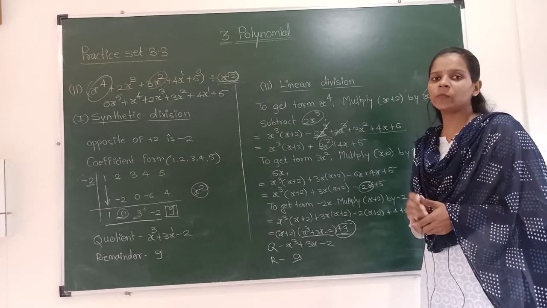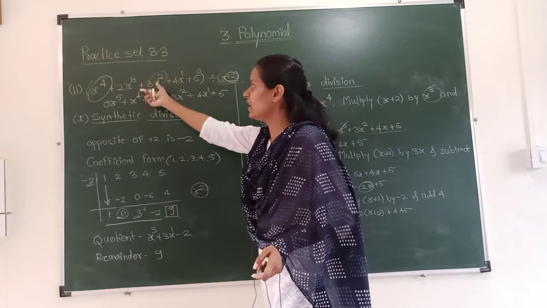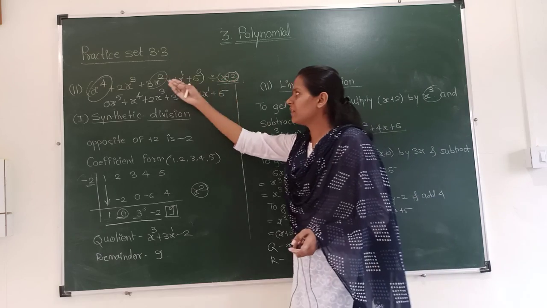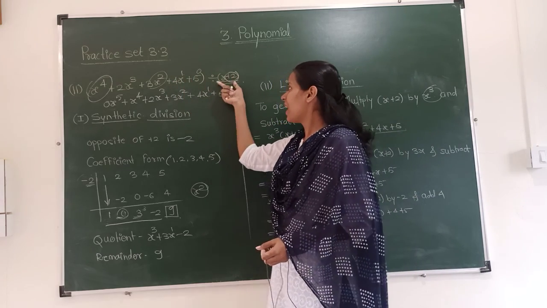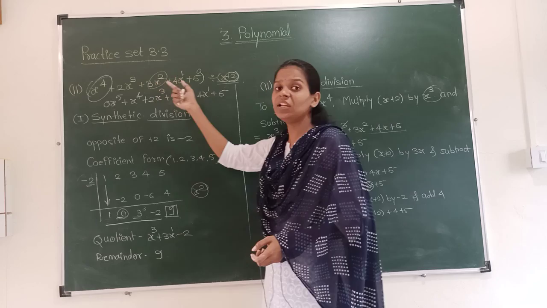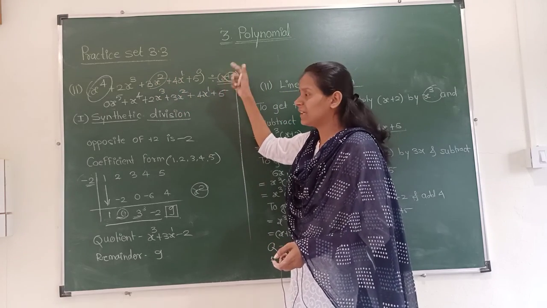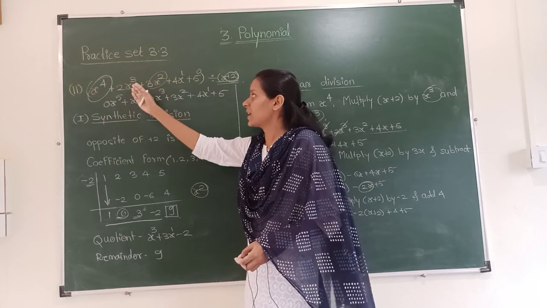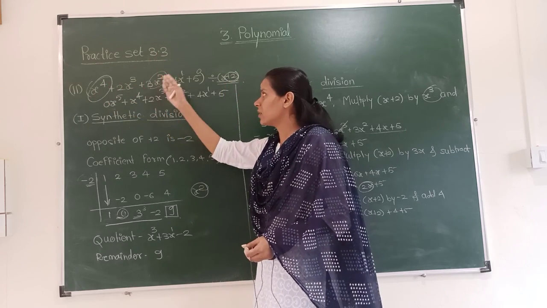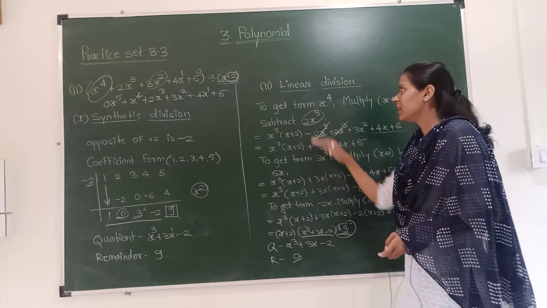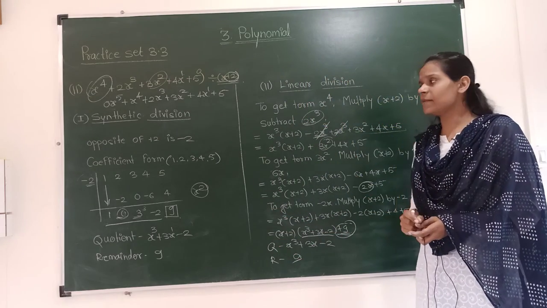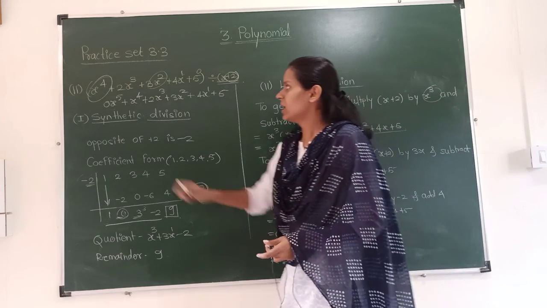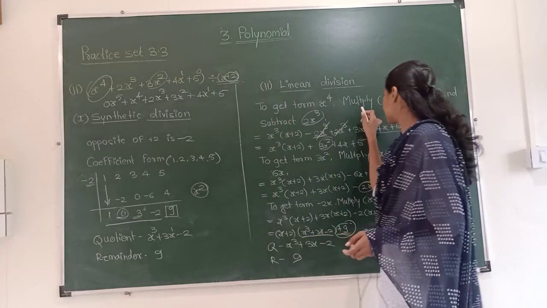I am telling you about the linear type of division. If we are dividing these two polynomials, we divide the second polynomial into the first. We take the first term of the first polynomial, then the second term, then the third, fourth, like this. In linear division, we do the same thing. Firstly we take the first term, x⁴.